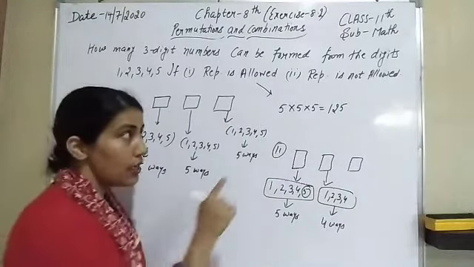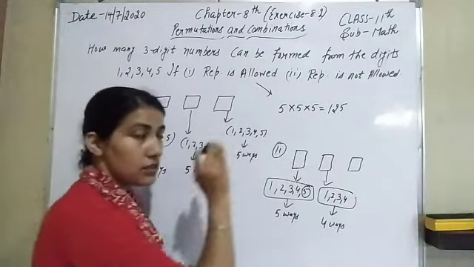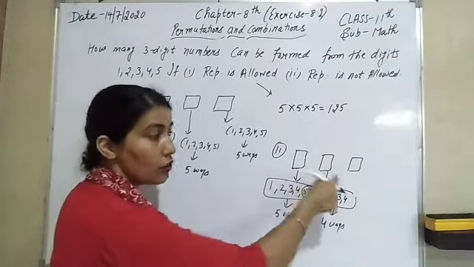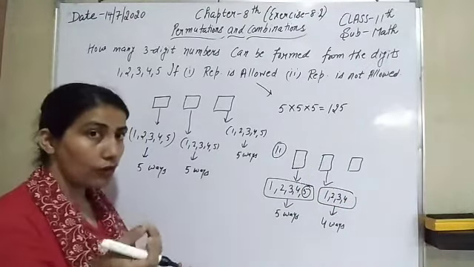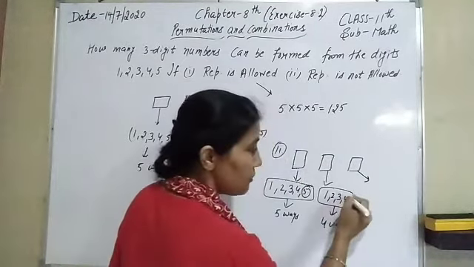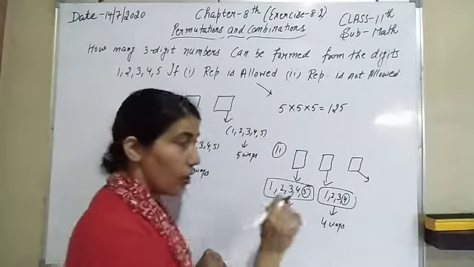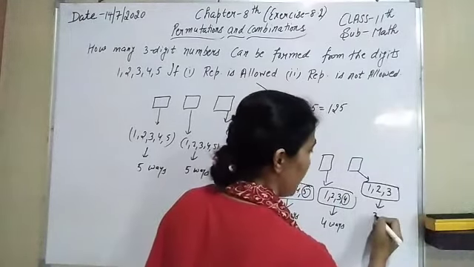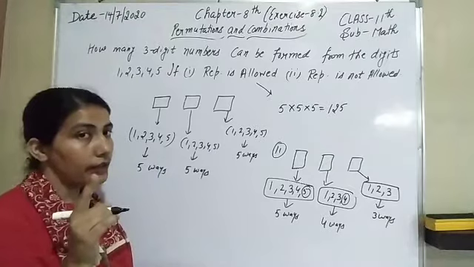That means the tens place. Repetition is not allowed, so whichever digit we have used in the 100 place, 5, we cannot use it again. So there are 4 choices of filling the tens place: we can fill 1, 2, 3 or 4. Now in the unit place, let us suppose we have used 4 here. Now for the unit place, we have only 3 choices. That means in the unit place, we can fill 1, 2 or 3.